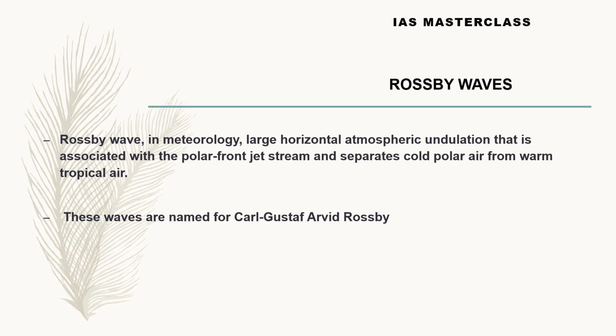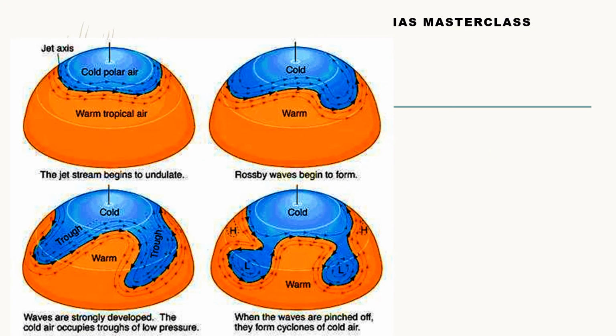In case of oceans, we have something known as a thermocline layer. Okay, we'll come to it in detail when we deal with oceanography. That is where you find Rossby waves in oceans. So as this diagram shows, the jet stream begins to undulate here. There's a warm tropical air and cold polar air. The air masses are actually converging in this region, and the jet stream begins to undulate. And thus this wave formation.